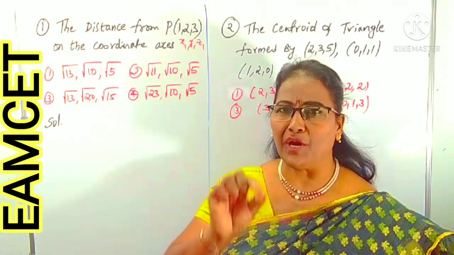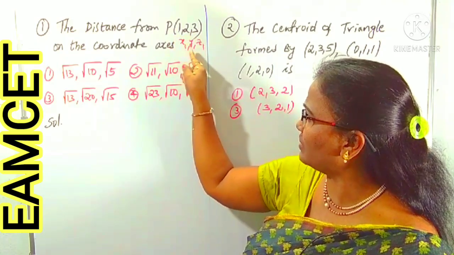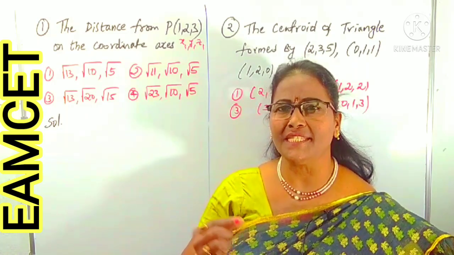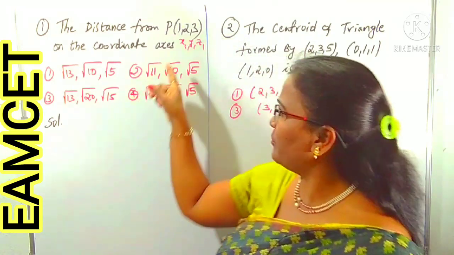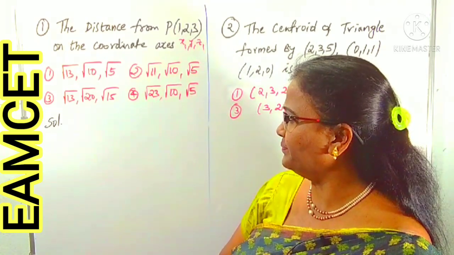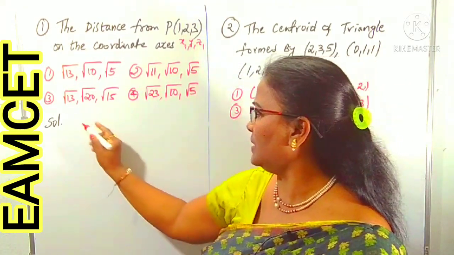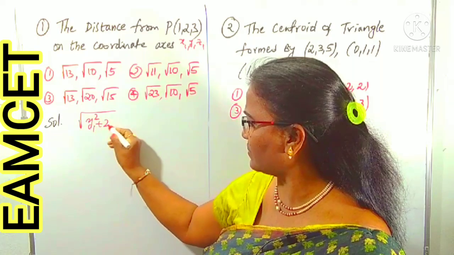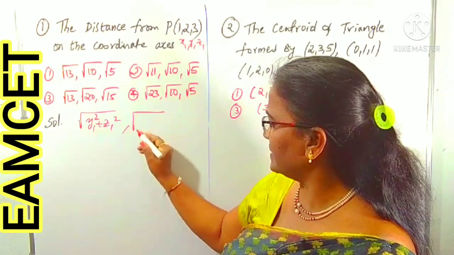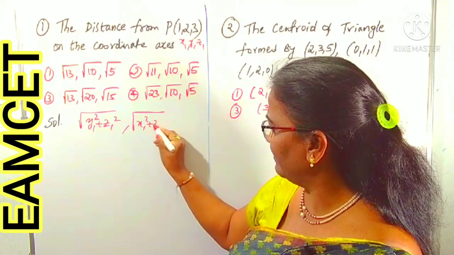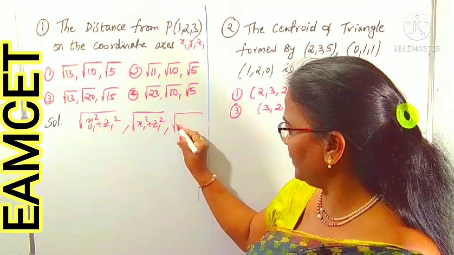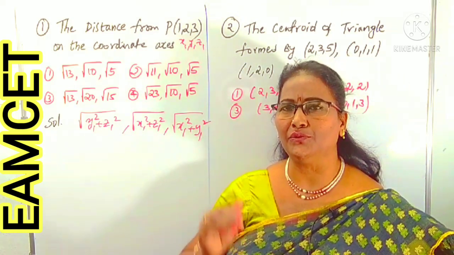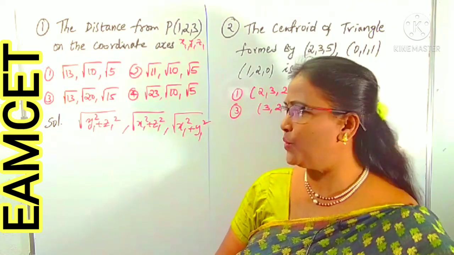To find out the distance of a point, I am taking this point 1, 2, 3 as some x1, y1, z1 to the coordinate axis. What is the super tip to find the distances from a point to the coordinate axis? If the point is x1, y1, z1, that is a super tip. Root over, in case of x-axis, distance from point to the x-axis, simply we can use y1 square plus z1 square, comma, distance to y-axis, that is x1 square plus z1 square, and distance to z-axis. Can you guess? Yes, x1 square plus y1 square. This is the super tip I am using here to find the distances from a point to the coordinate axis.